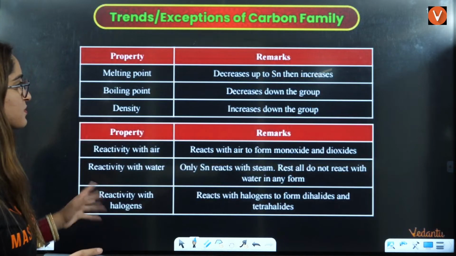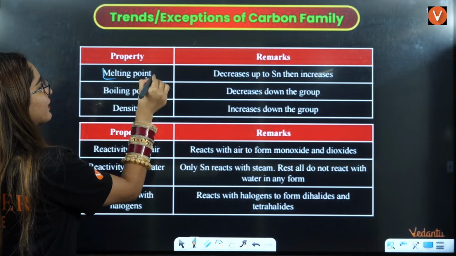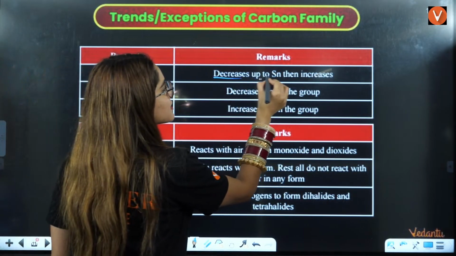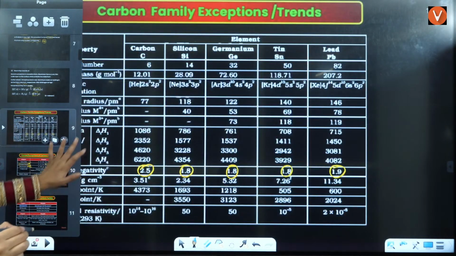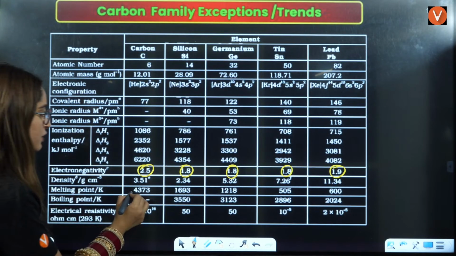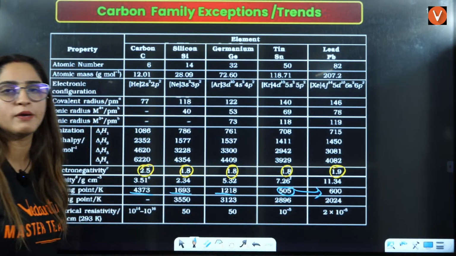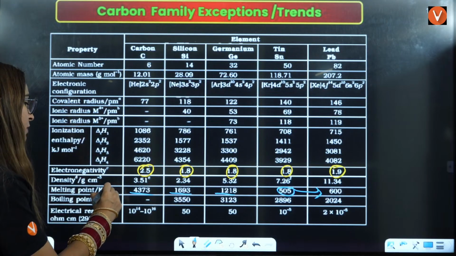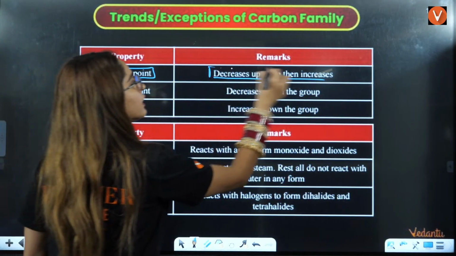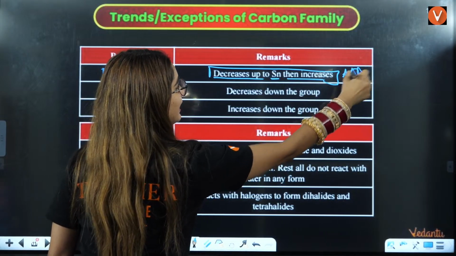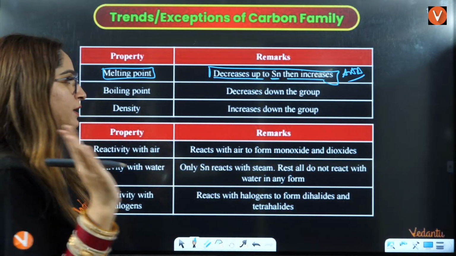Now, next is the metallic character. There is no exception in that. It increases. Now melting point, let us see what happens. If you see here, melting point is the exception. First it will decrease up to Sn, then slightly there will be one increment. So melting point also is one exception here that you should know, that firstly it will decrease, then after Sn to Pb there will be a slight increment, right?